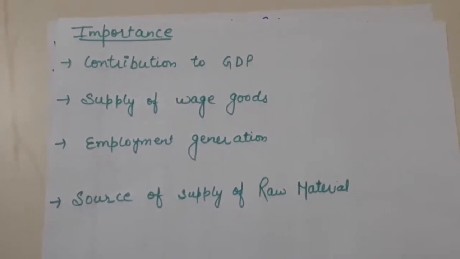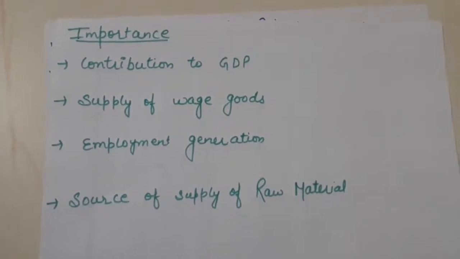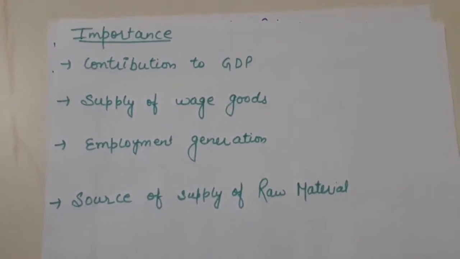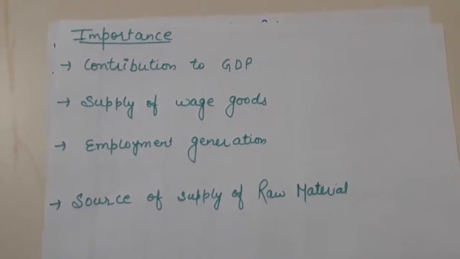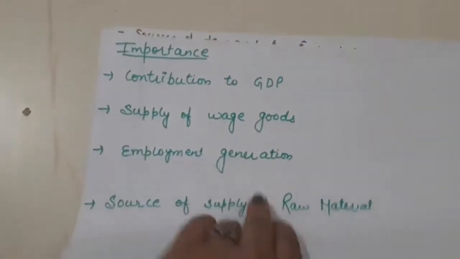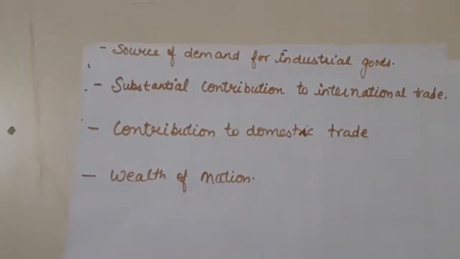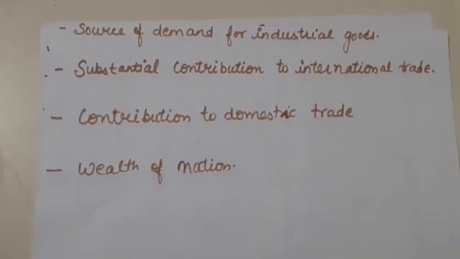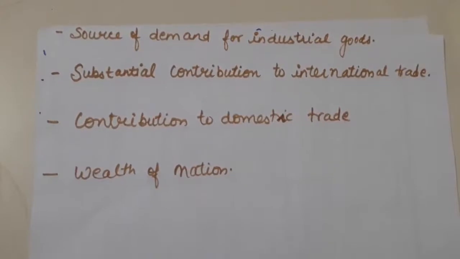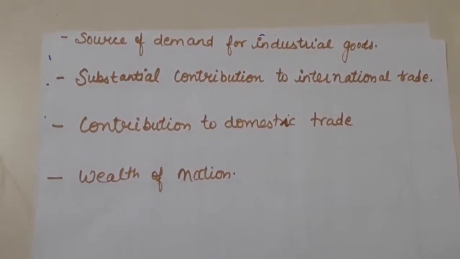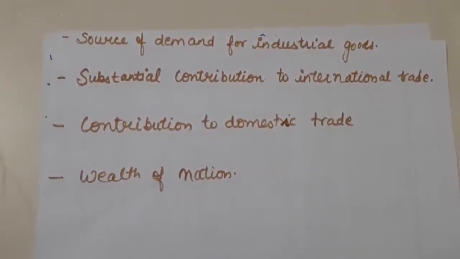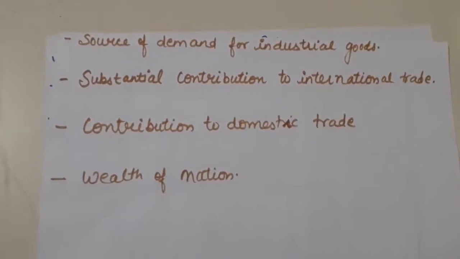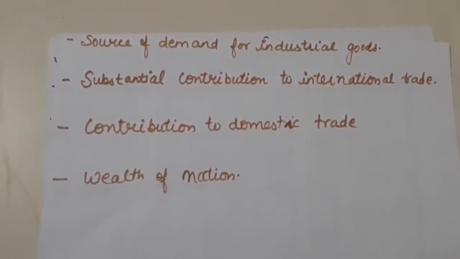Then source of supply of raw material. It provides raw material to the industrial sector, hence it leads to the development of the industrial sector also. Then we have source of demand for industrial goods. Now see, it demands harvesters, many machines, threshers for its harvesting activities. So it creates a demand for the industrial goods or the machine made goods.